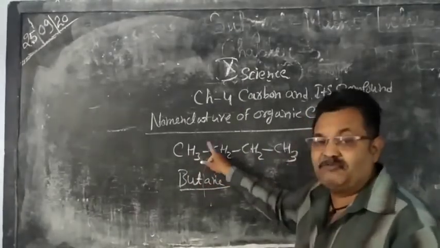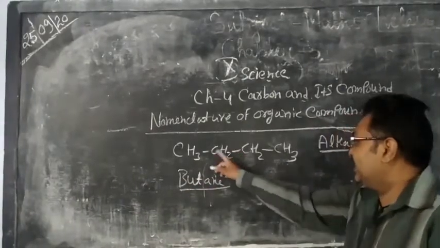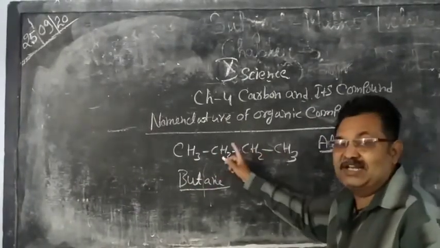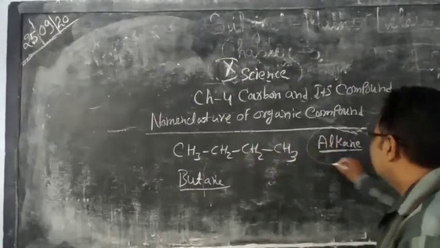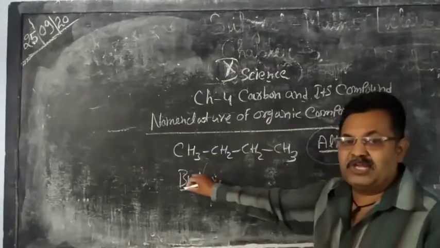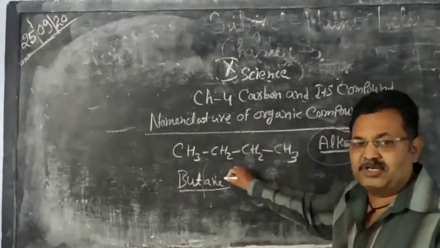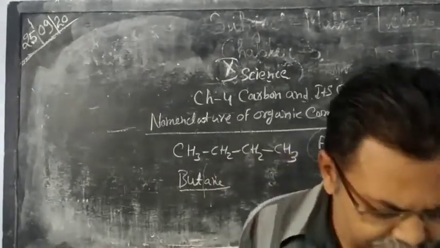The number 4 carbon is known as but. Single covalent bonds are present, which is known as the alkane group. So the name of the carbon compound is butane. It is the first rule.